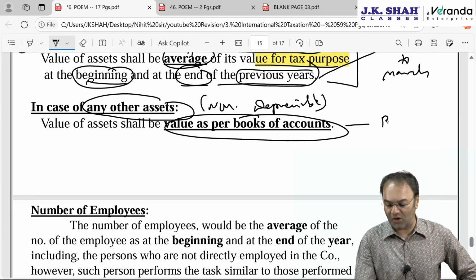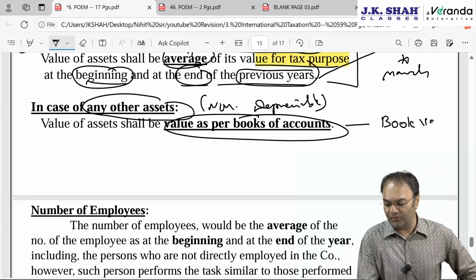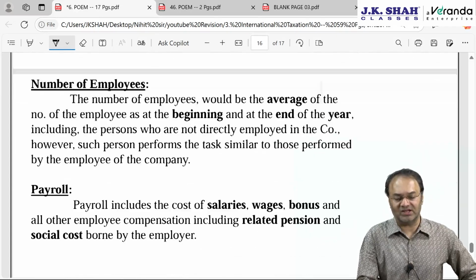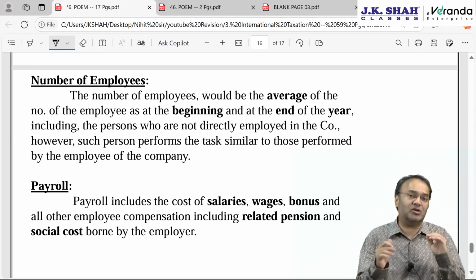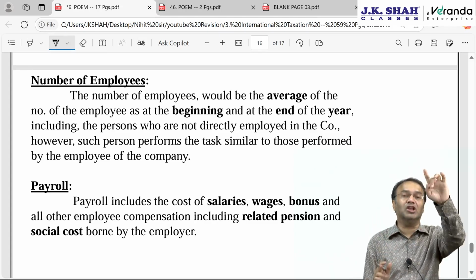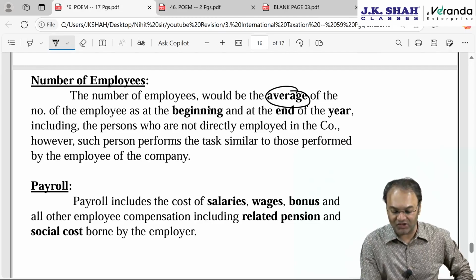In our country, we call it book value. Book value is nothing but purchase price. As far as employees are concerned, we have to again follow the same system: average number of employees at the beginning of the year and at the end of the year. Average at the beginning and at the end of the year.